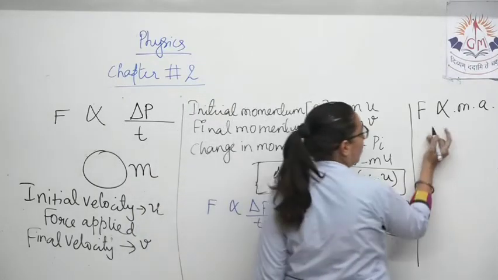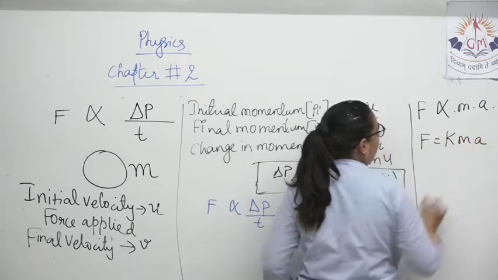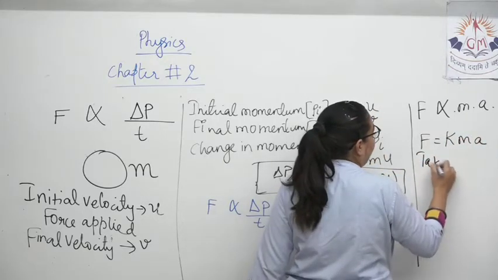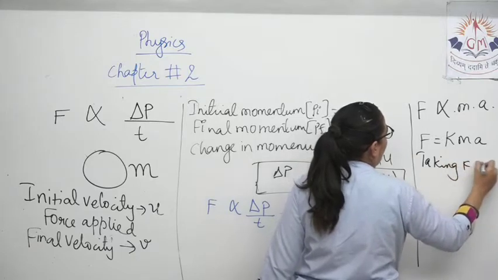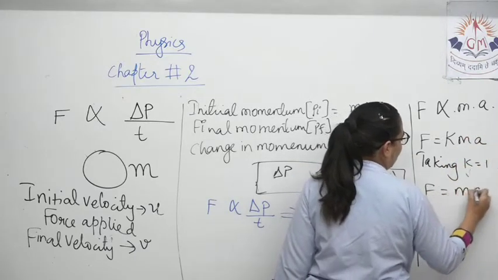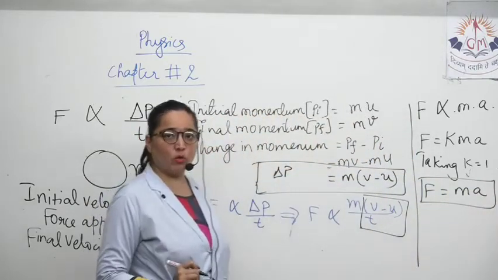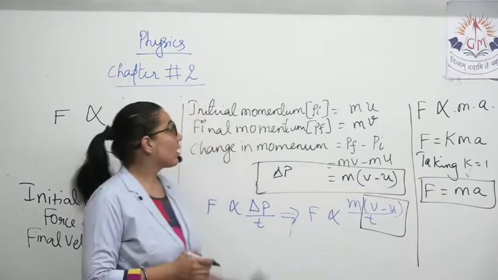So, once you remove the proportionality sign, you add a constant k: F is equal to k ma. Taking k equal to 1, what do you have? You have F is equal to ma. So force is equal to mass into acceleration.